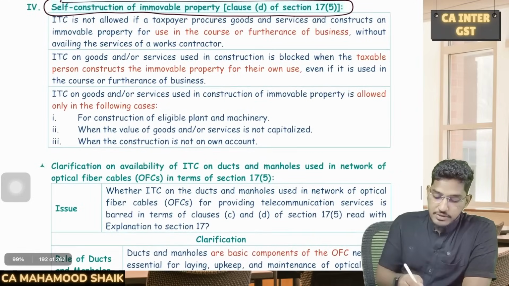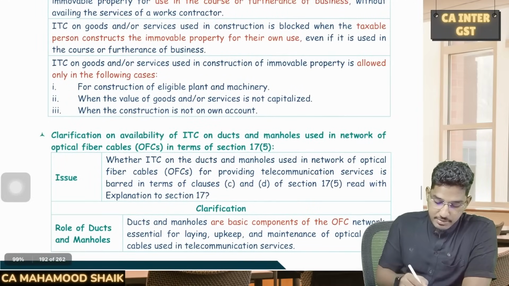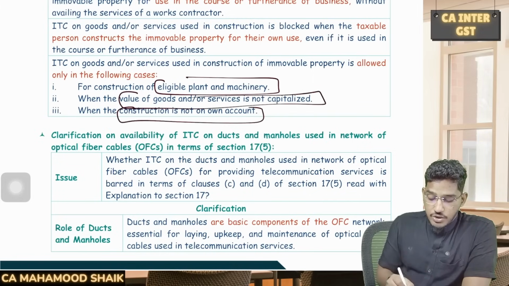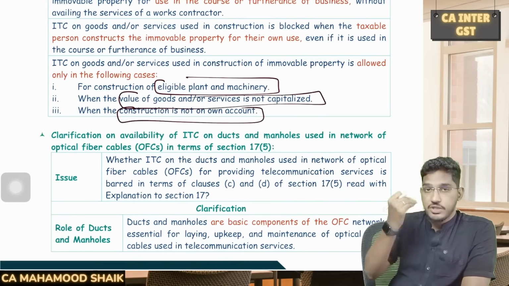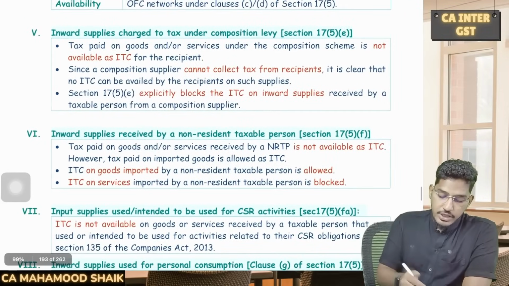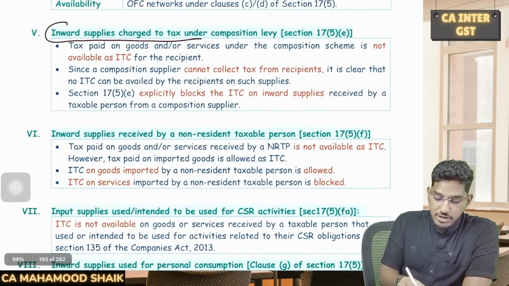So when it is self-construction of immobile property, ITC will be available, number one, for construction of eligible plant and machinery. Number two, where the value of the goods and services is not capitalized, and construction is not on own account. You are not doing the construction for your own, you are doing the construction for others. Clear?